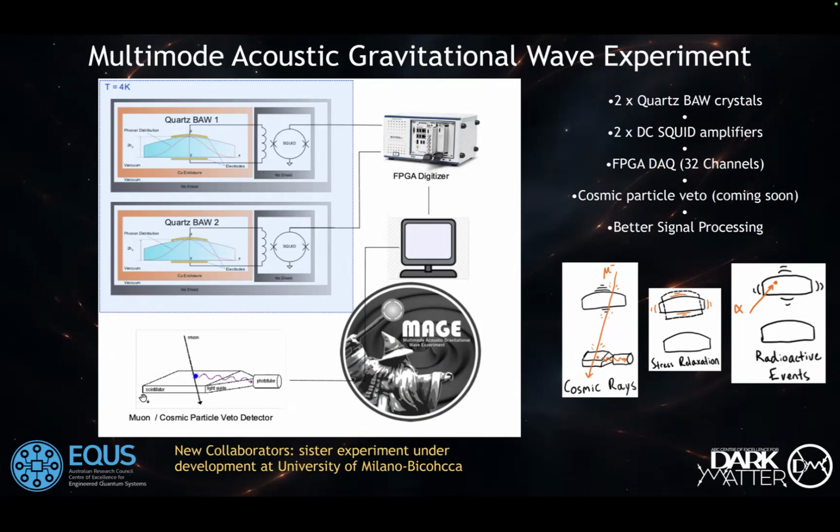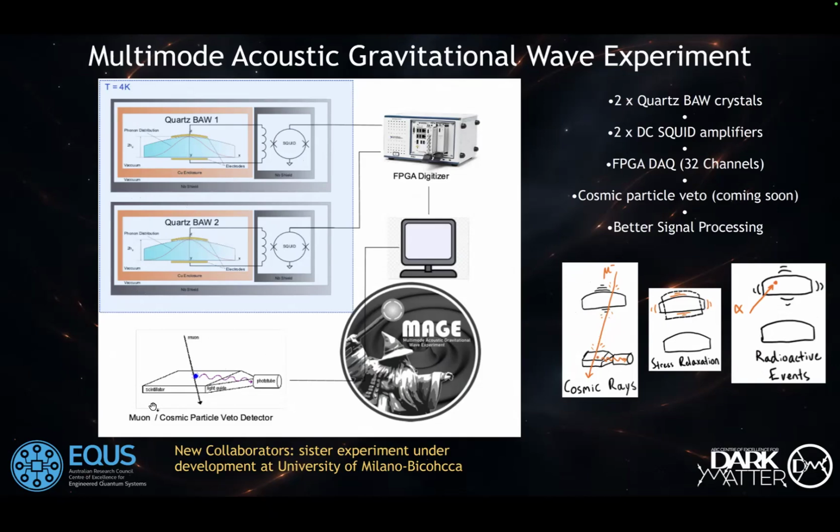We are trying to implement a veto as well, in the form of a cosmic ray detector sitting underneath this experiment. So this was one of our explanations, that these vibrations are caused by high energy cosmic rays. The other two explanations were stress relaxations and radioactive events. In any case, having two independent antennas will help us to decorrelate the events.